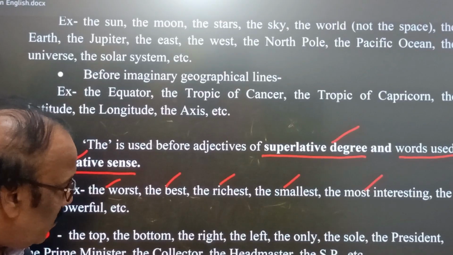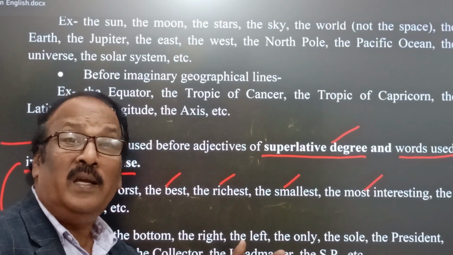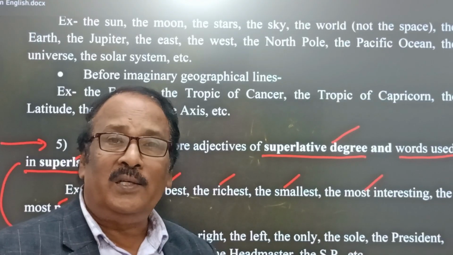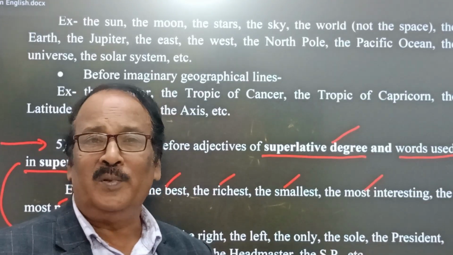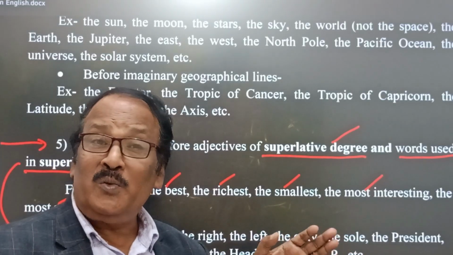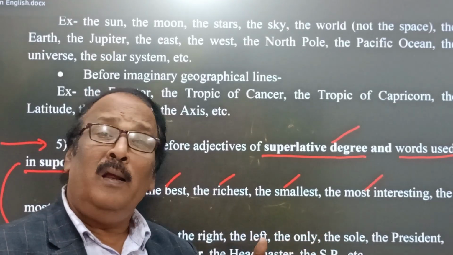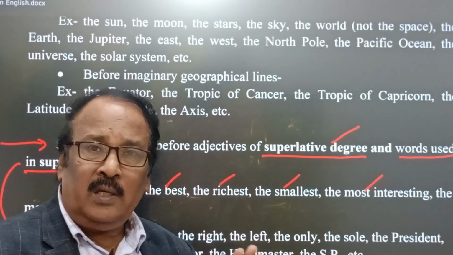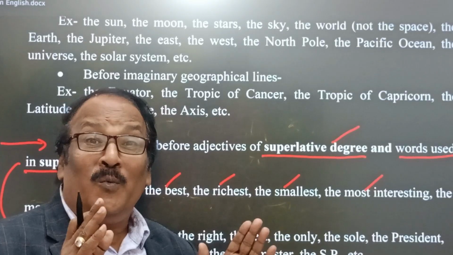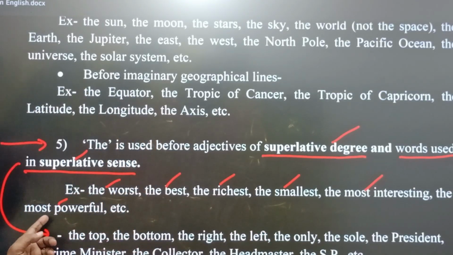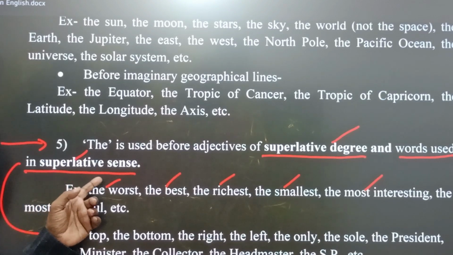Here we find the headmaster, the principal, even the class teacher who is in charge of the class, the head of the department, the BDO, the chairman. You see how we use the article "the" to indicate any person in superlative sense.